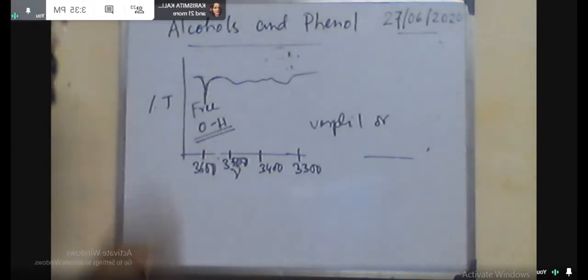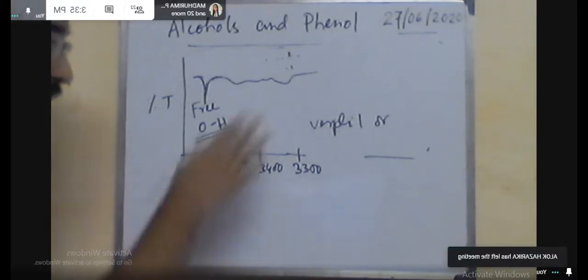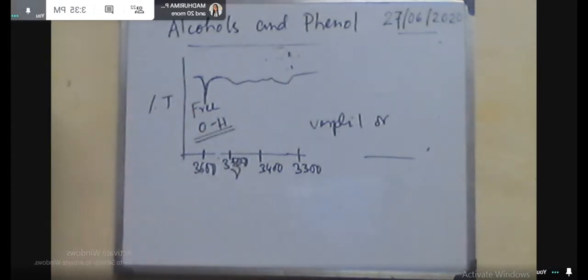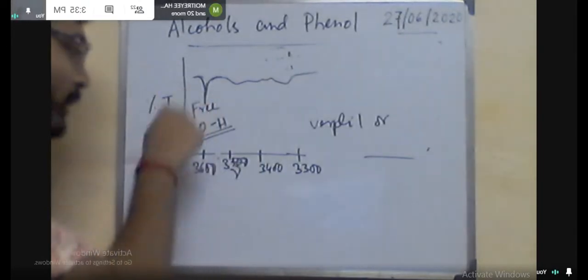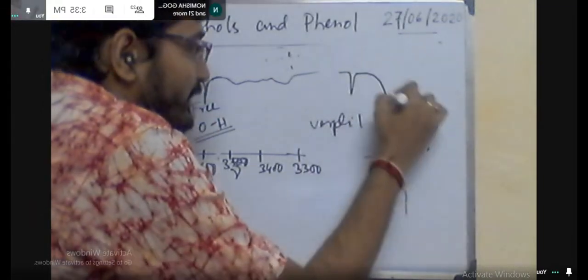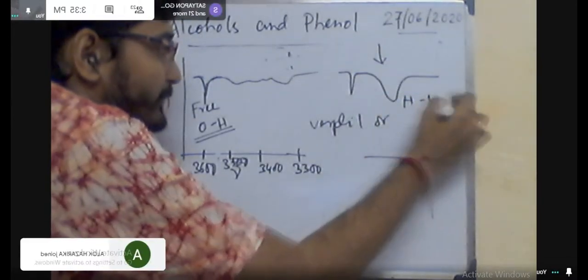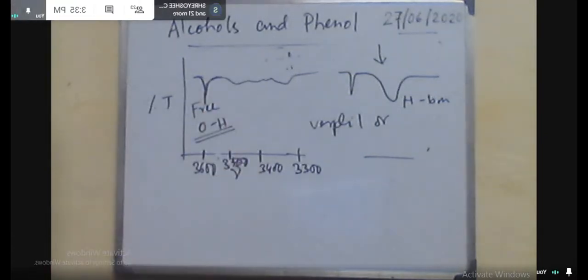Here you can see if hydrogen bonding is present, then only you can see that band. But if the hydrogen bonding is absent, there is no band, only the free OH is present. So by comparing these two spectra, you can consider that in this system hydrogen bonding is present, and in this system there is no hydrogen bonding. That's why it is said that the IR analysis generally indicates the absence of the functional group rather than its presence. Okay.